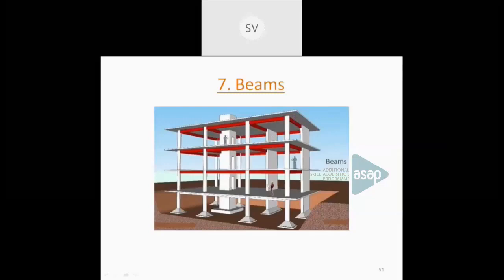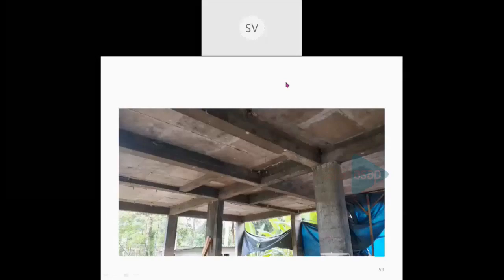Now the last part is a slab. So the slab is again another structural part, the topmost part. For every floor, we are providing a slab. So the slab carries the load by bending action, and this load is transferred to the beams. Then it is transferred to the column.